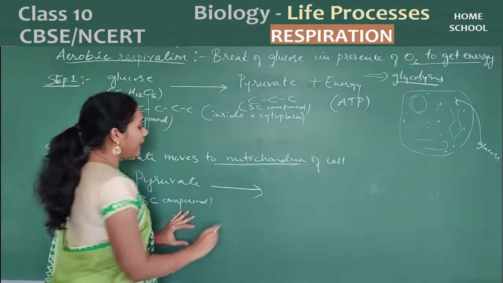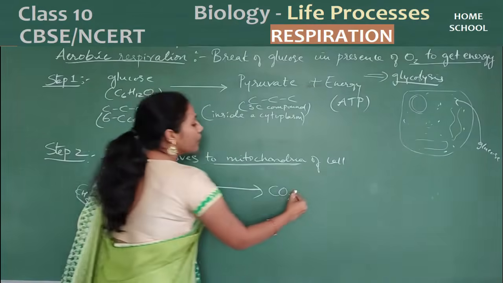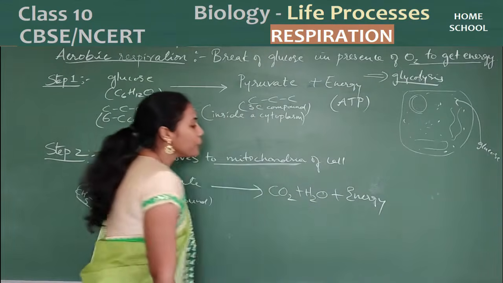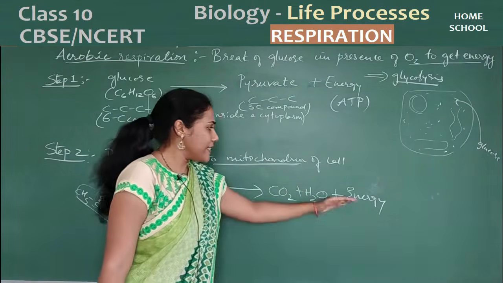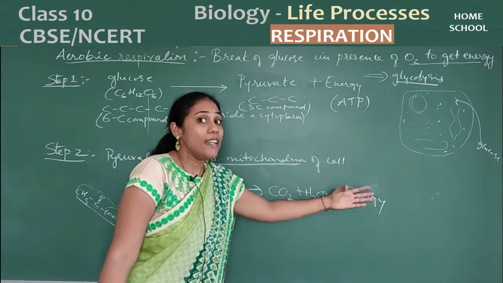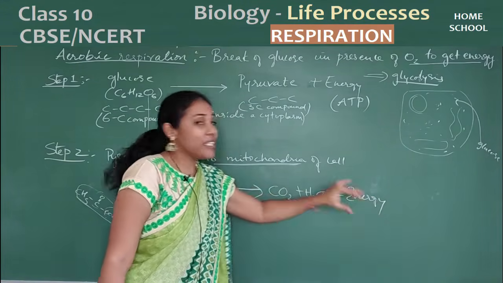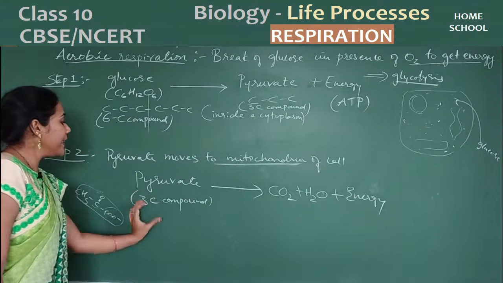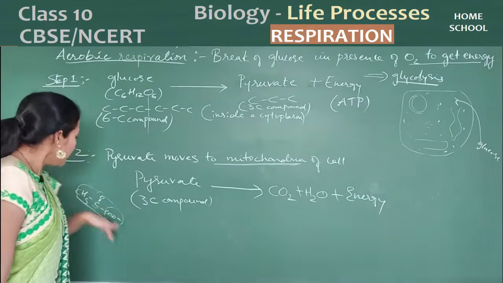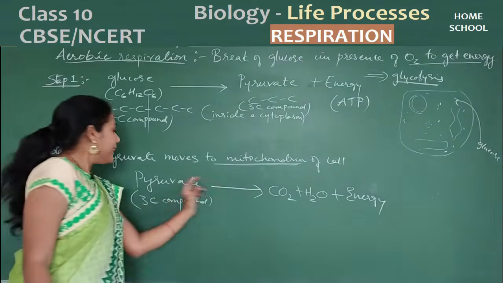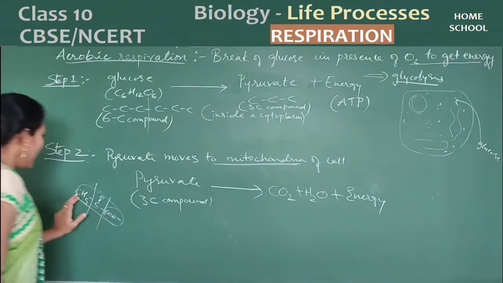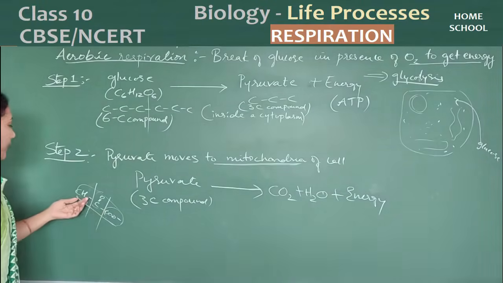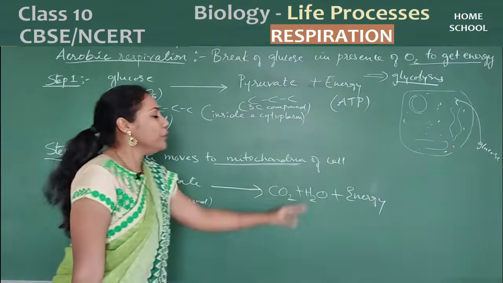This 3-carbon compound again undergoes breakage. It will break into carbon dioxide, water, and lots of energy is produced in this step. So here many ATPs are formed. In the second step, many ATPs are formed; in the sense, a large amount of energy is produced in the mitochondria of the cell. What has happened in the mitochondria? Pyruvate, that is a 3-carbon compound, again broke down and all the carbon is converted into carbon dioxide. Is hydrogen there? No, it's an organic compound, so definitely hydrogens are there. The hydrogen part is converted into water. Right?